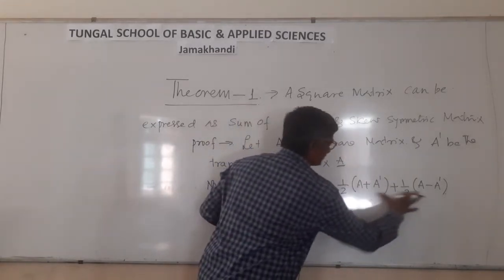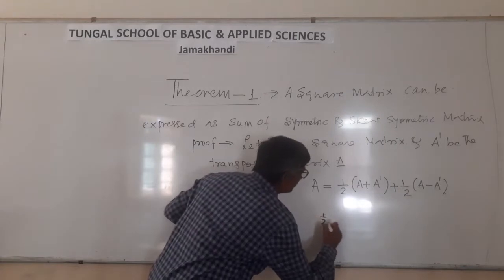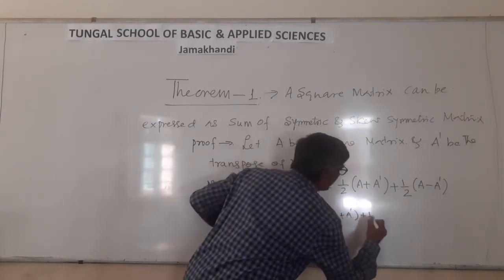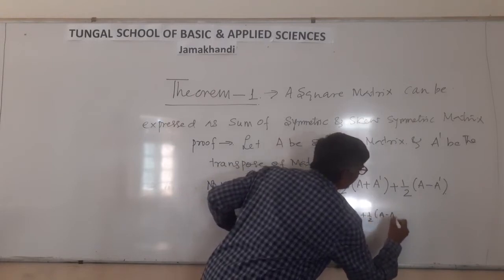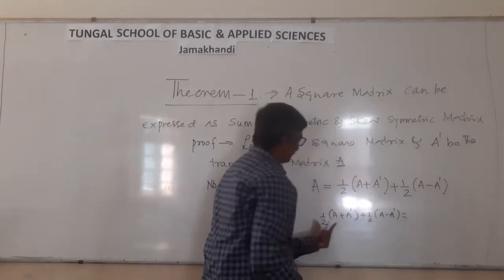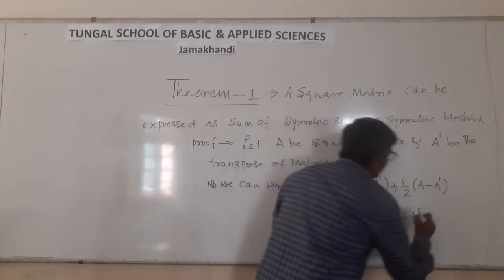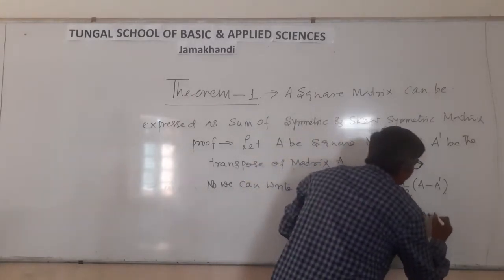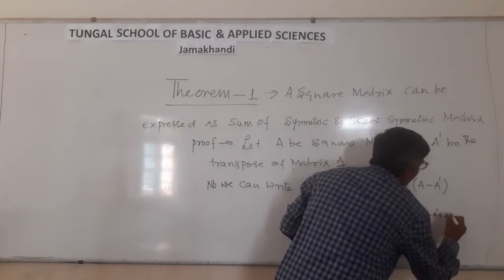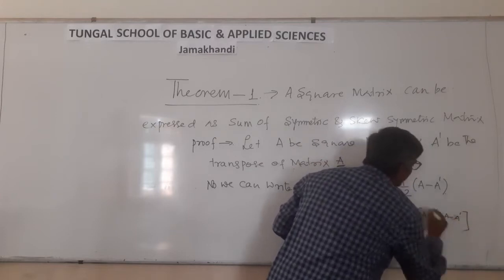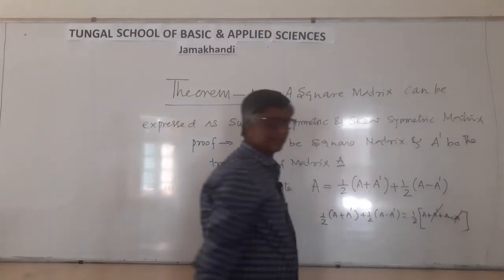Now I am taking 1 by 2 (A plus A dash) plus 1 by 2 (A minus A dash) equal to 1 by 2 into bracket, what is left? A plus A dash plus A minus A dash. Correct? A dash gets cancelled.